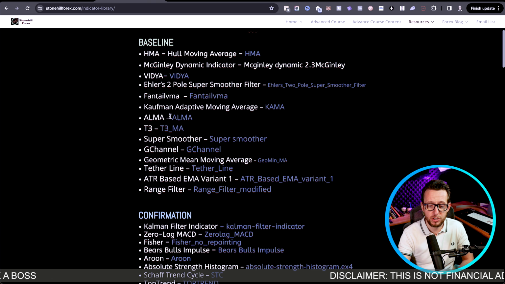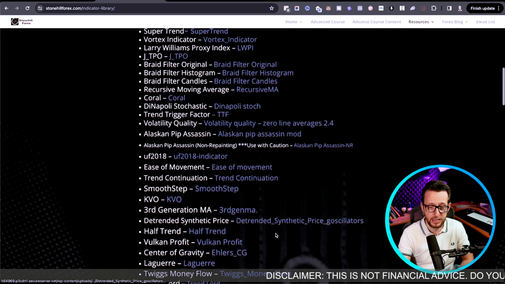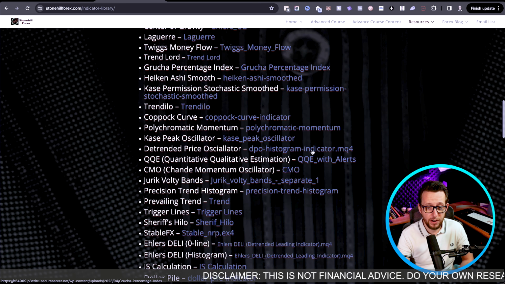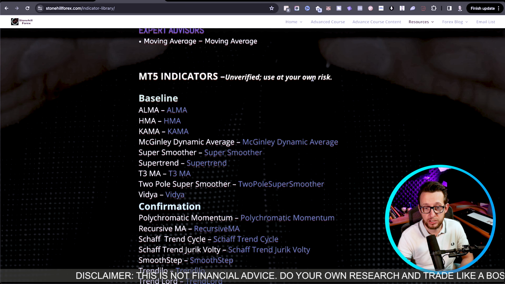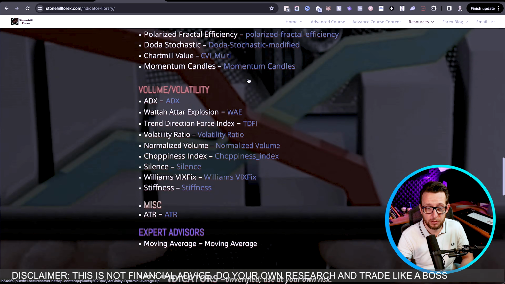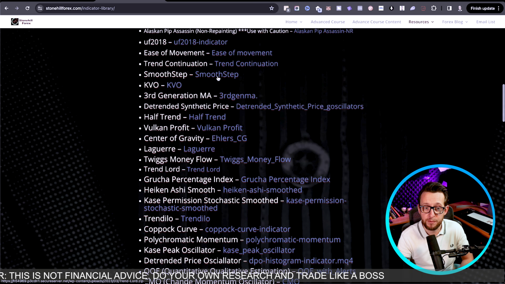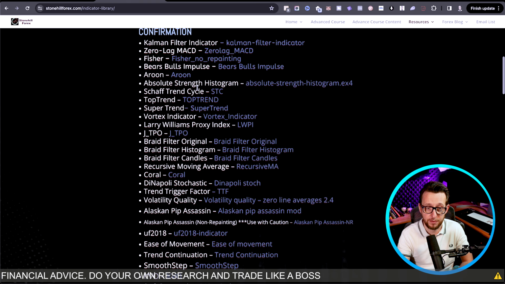They have a huge list of indicators, as you can see here. These indicators are very, very good. There's some that are not validated or have not actually been verified, but there's some good ones in there as well. I'm only going to be using the verified indicators from the verified list.